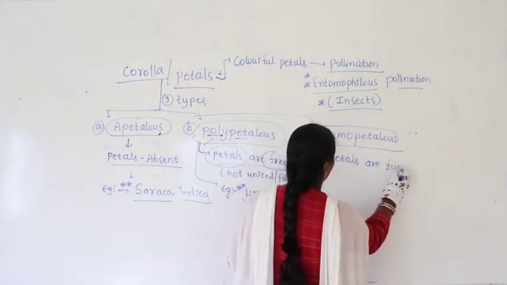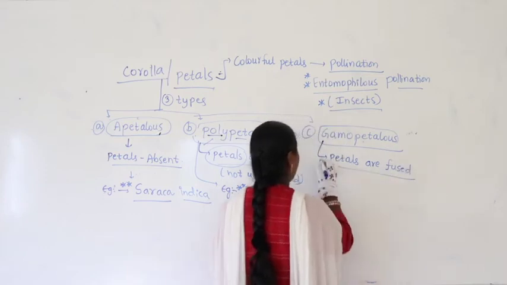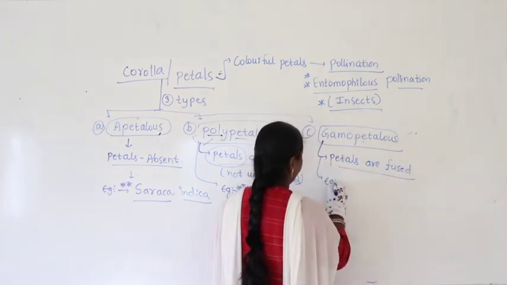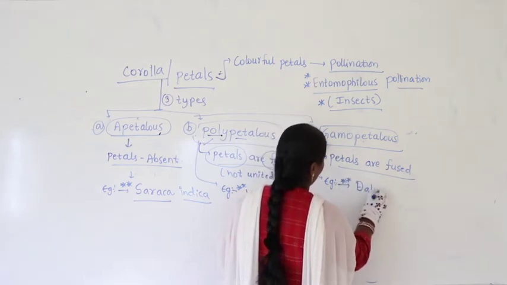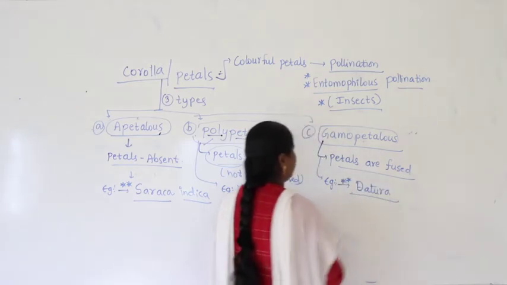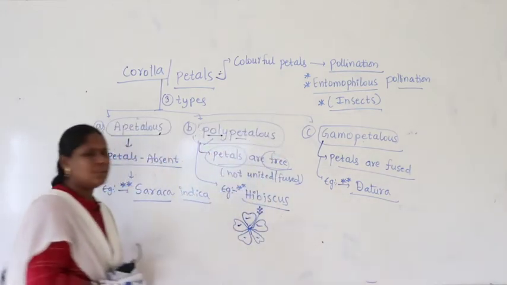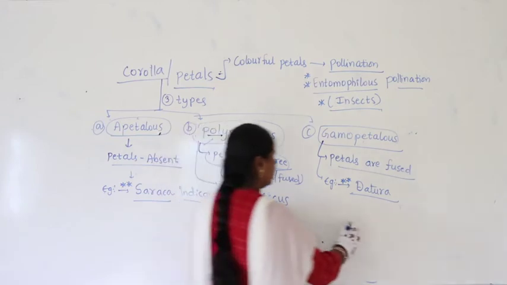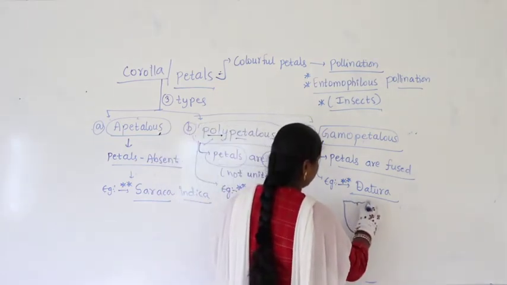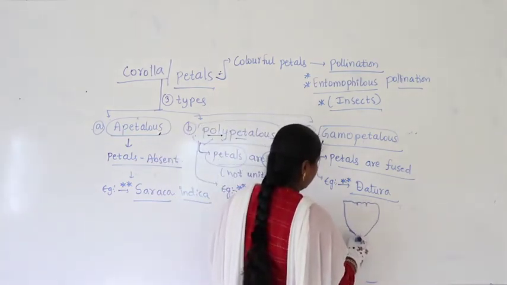Then coming to gamopetalous, in this case petals are fused. The best example is nothing but datura. In datura, people mostly know how to draw the datura flower, right.